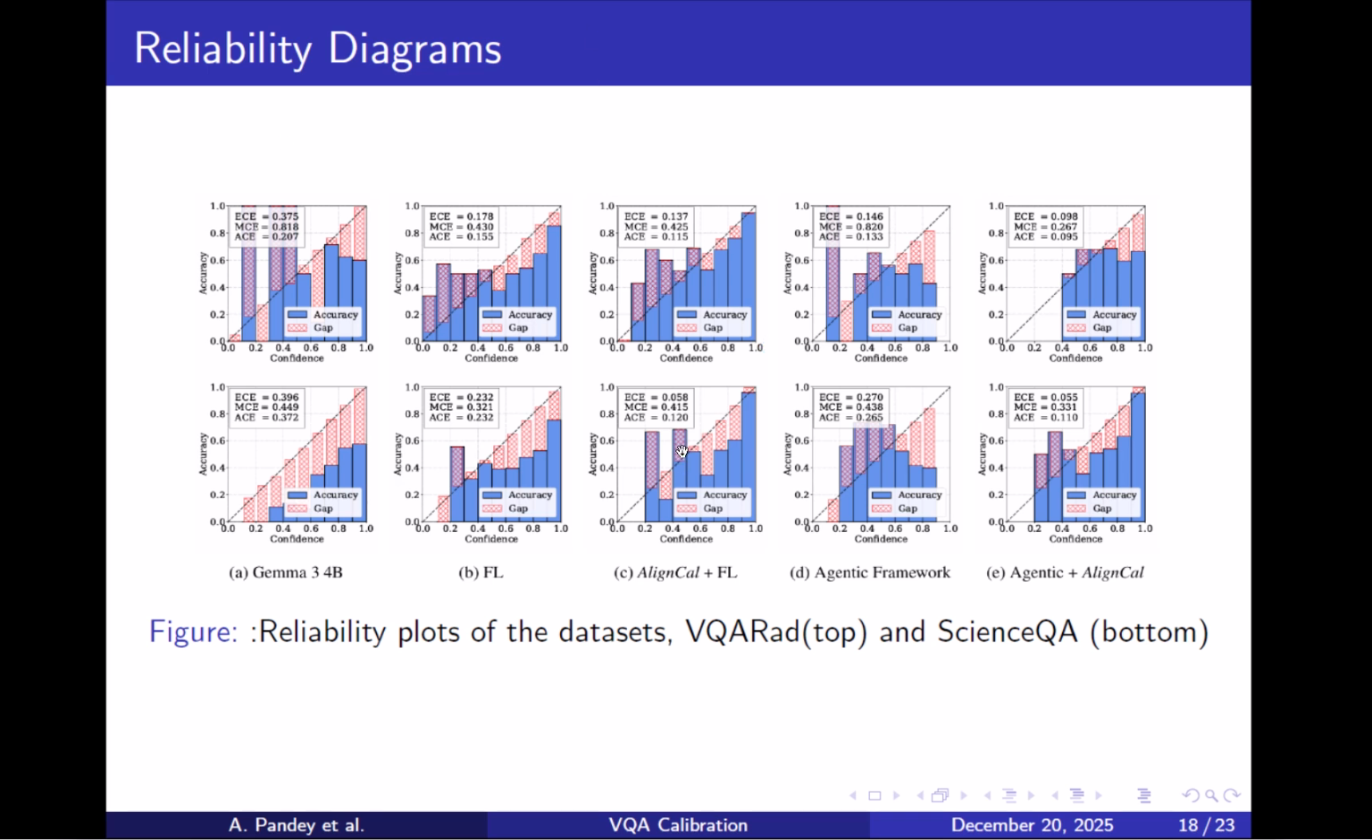The base model shows strong miscalibration. Fine-tuning alone with focal loss improves calibration, while AlignCal substantially reduces this overconfidence. By aligning the confidence with correctness during training, the agentic debate further improves calibration, and combining both AlignCal and agentic debate yields the most reliable and well-calibrated confidence estimates.